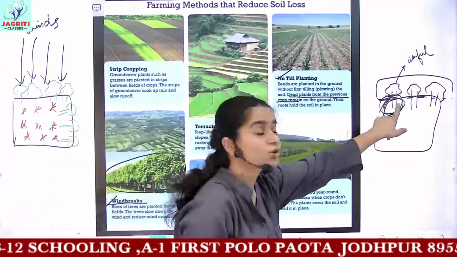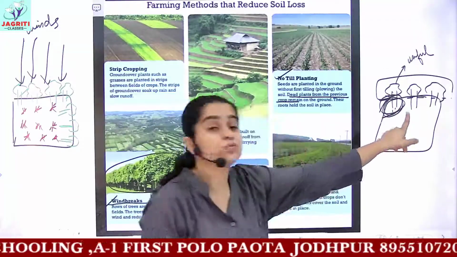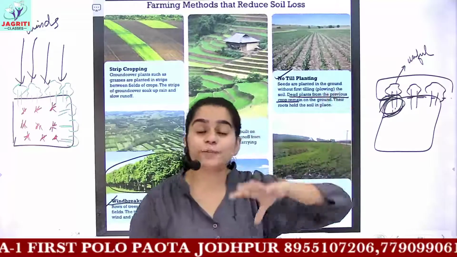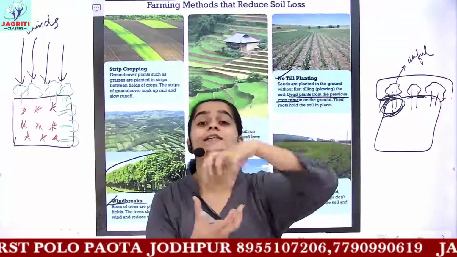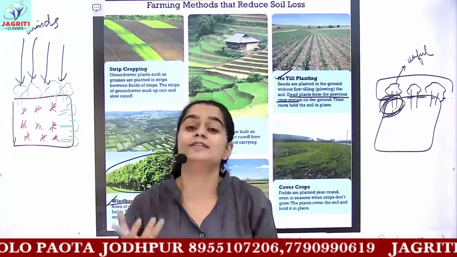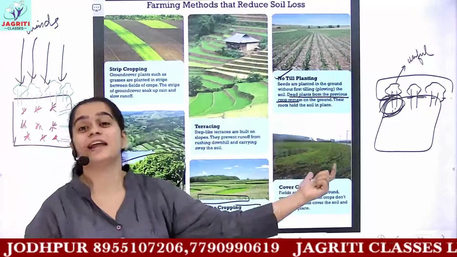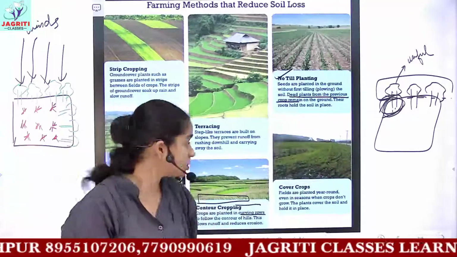These dead parts of the plants hold the particles of soil very tightly with their roots. And hence in this manner, they prevent soil erosion.